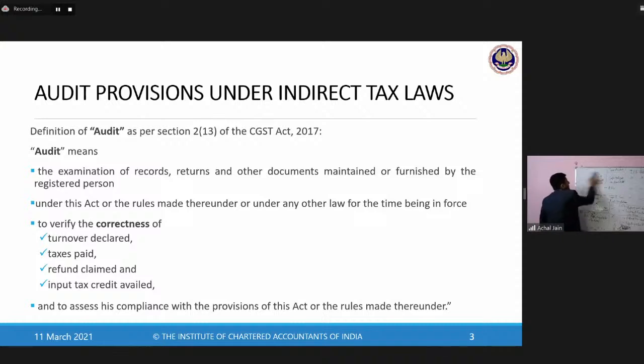Okay, so let me just give you some perspective around it. So let's understand what's the requirement of this GST audit, how does it get generated.